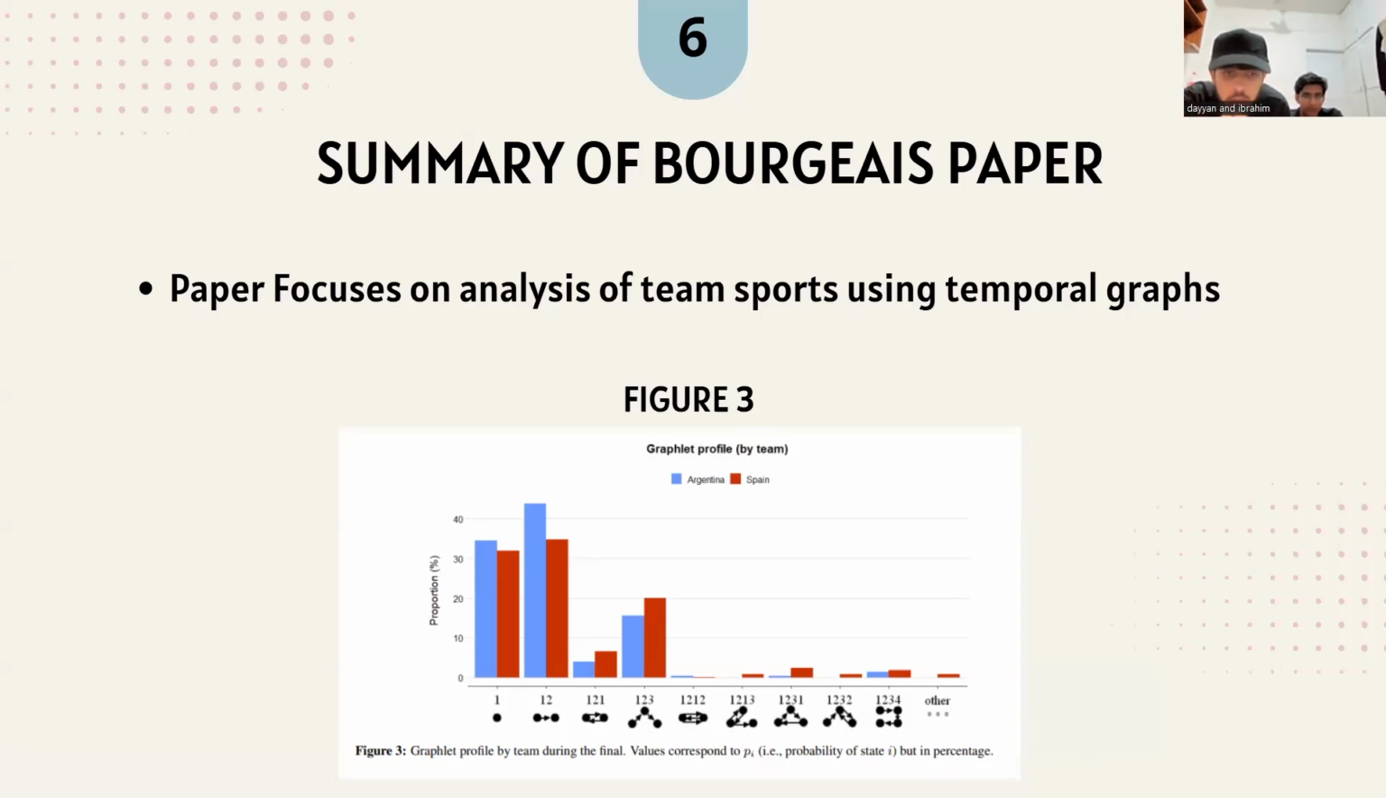Moving to figure 3. Figure 3 shows the entropy values of passing networks, which measure how unpredictable the passes are. Higher entropy means the team uses a more diverse and unpredictable passing pattern, which is linked to a team's better performance. This flexibility allows teams to adjust their strategy based on the game's flow and then take advantage of the opportunities. Now, moving to figure 4.